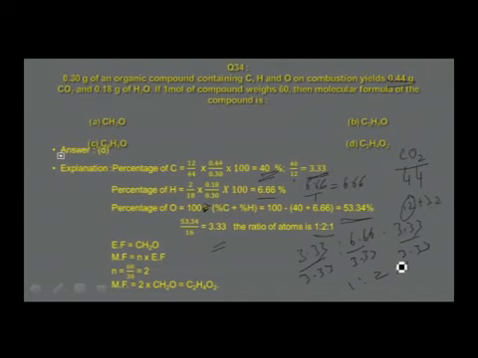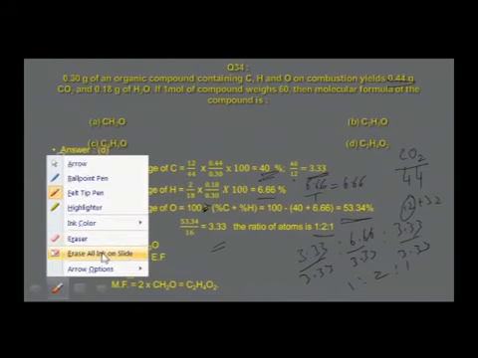Empirical formula mass for this CH2O is found to be 30. So n is equal to 60 by 30, which is equal to 2. So therefore, molecular formula is equal to 2 into empirical formula, that is 2 into CH2O, which is equal to C2H4O2. C2H4O2 is the correct answer for the given question, and that is found in option D.